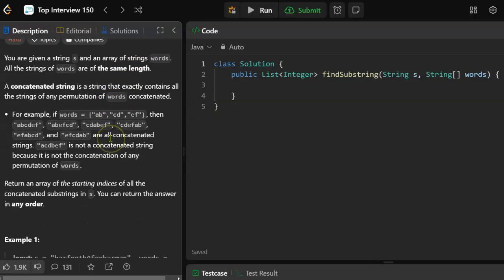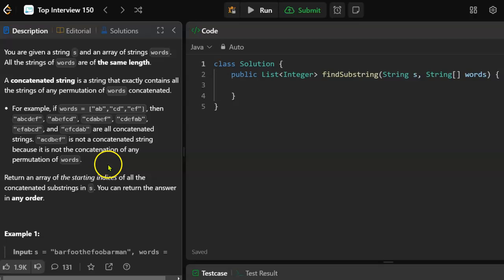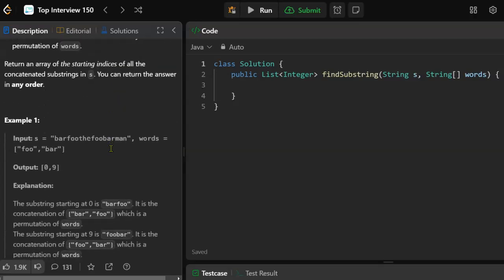They have an example here of a words array and then the different permutations that you could form from it. We are supposed to return an array of the starting indices of all the concatenated substrings in S. You can return the answer in any order.